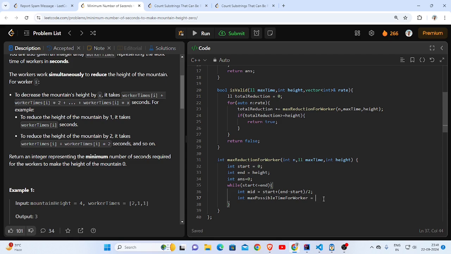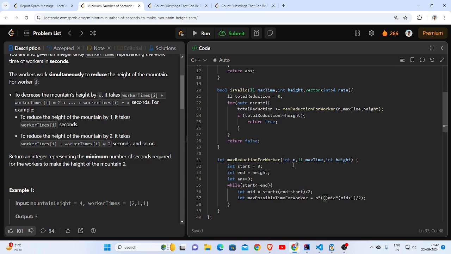Alright. Okay, so n is the common value, that is worker time or the rate, into this is the fixed reduction that we have decided. So this is nothing but x. So mid into mid plus 1 by 2. This is the maximum possible time for this worker.